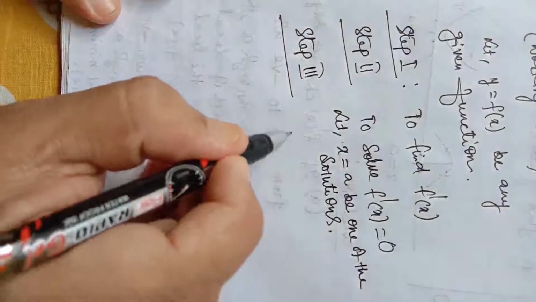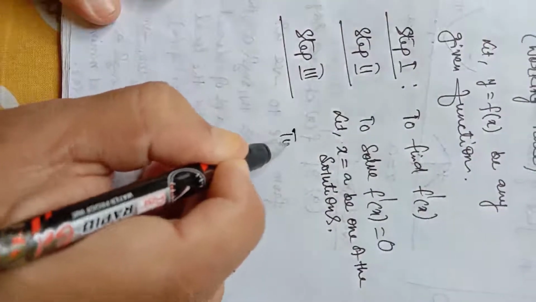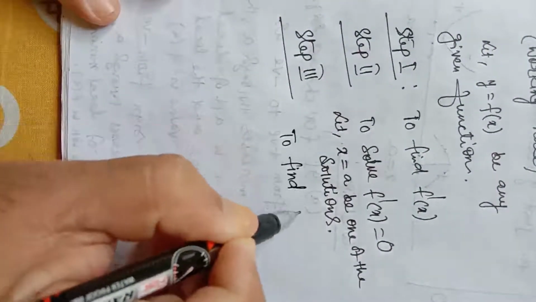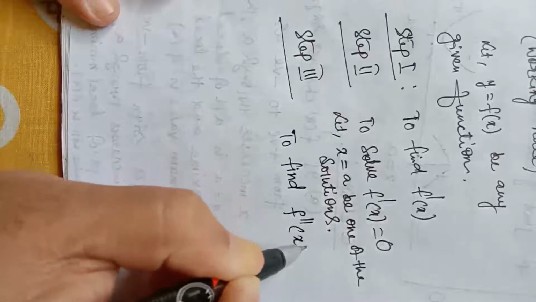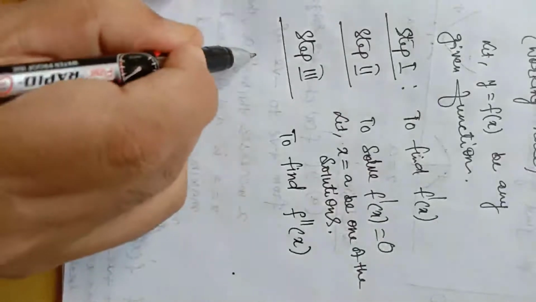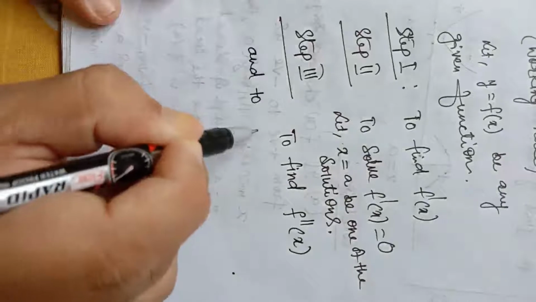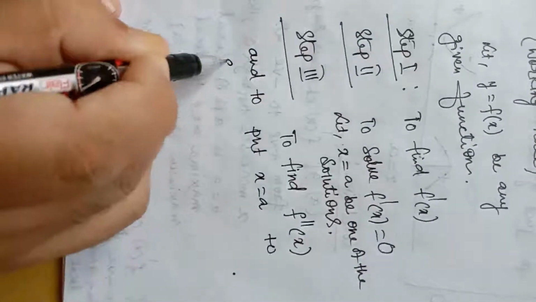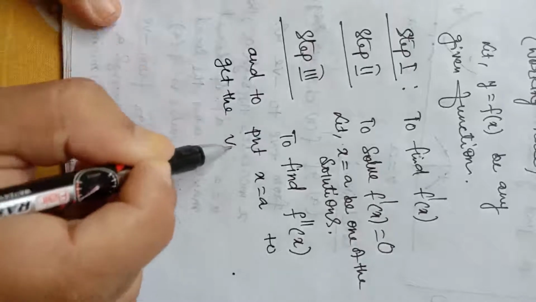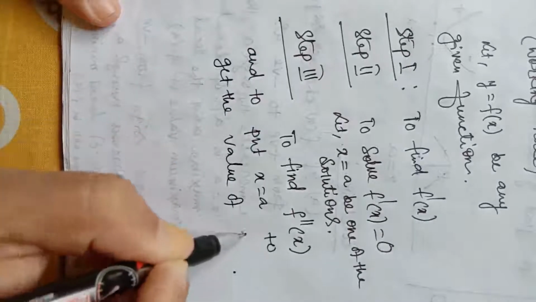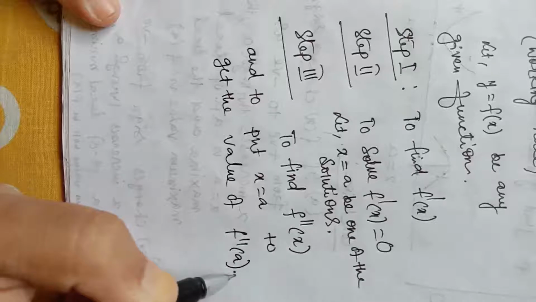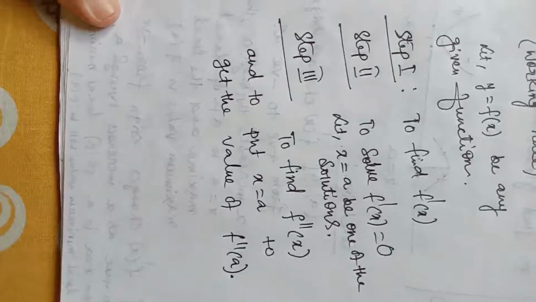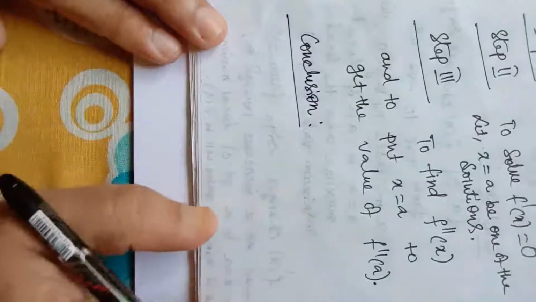Our next step is to find f double dash x and to put x equal to a to get the value of f double dash a. Next I will write the conclusions one by one.